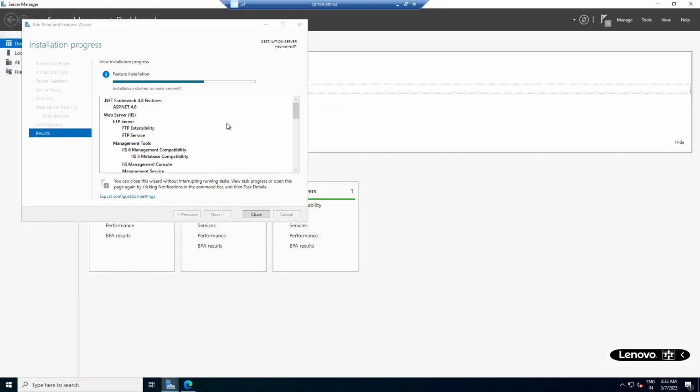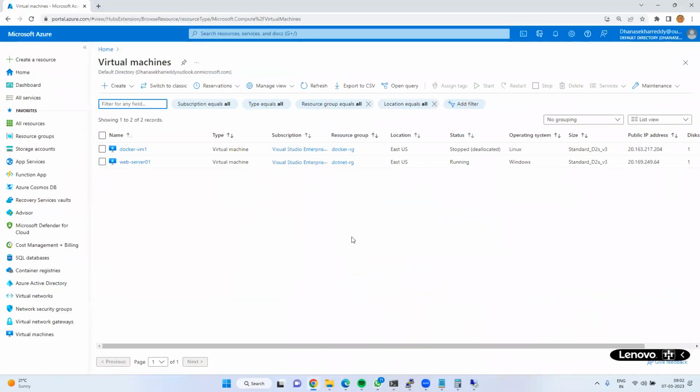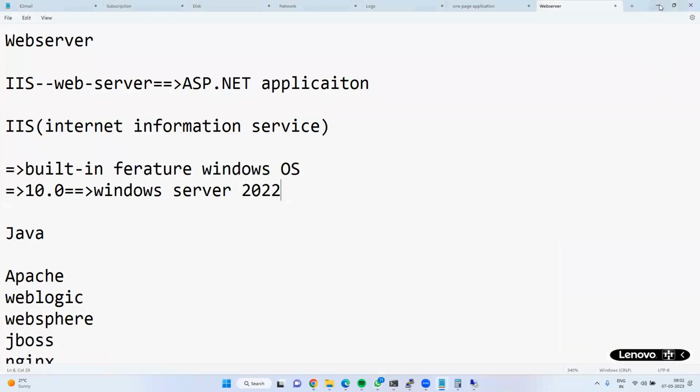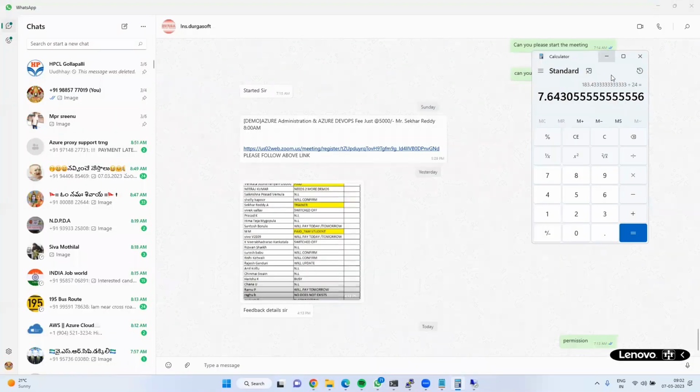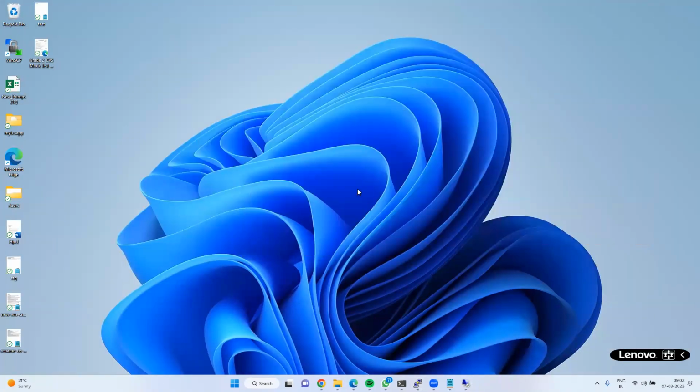Sir, I have a small question. What is the difference between Windows OS and Windows Server? Windows is a Microsoft product. There are two types of operating system: one is client side, the other is server side. The one which I have deployed is server side. Windows 10, Windows 11, Windows 8 are client side operating systems.